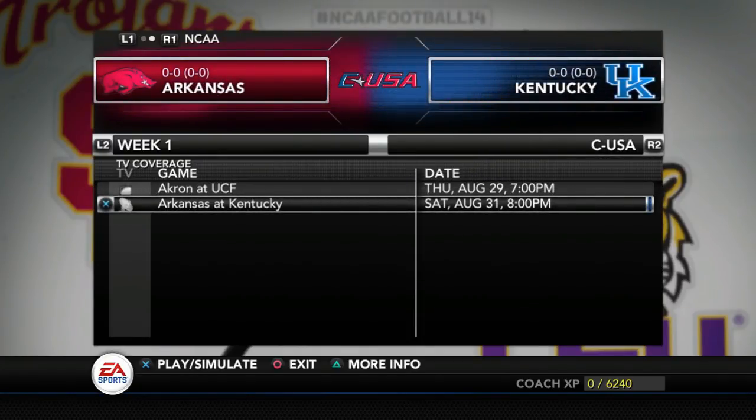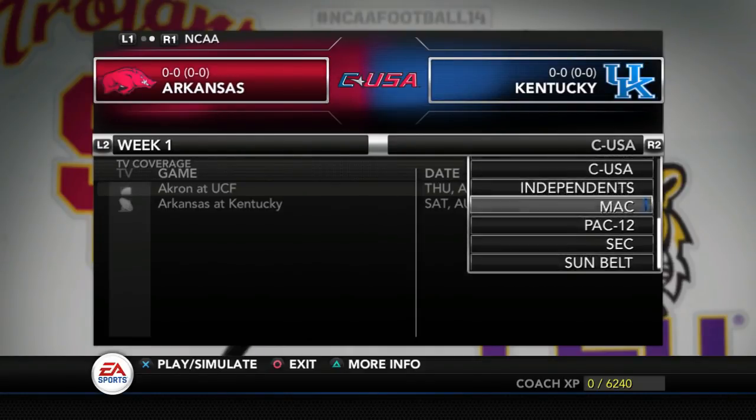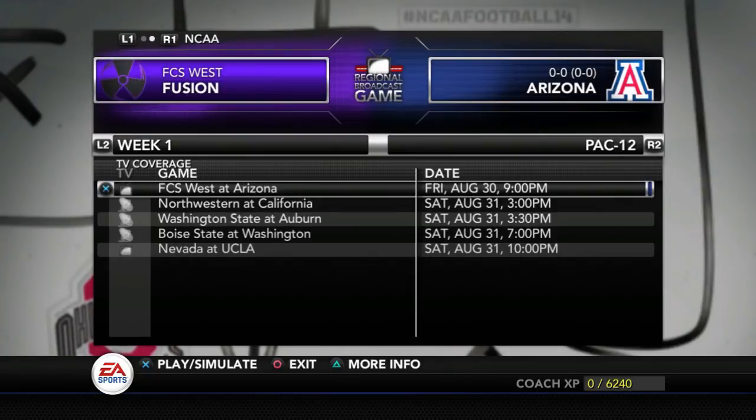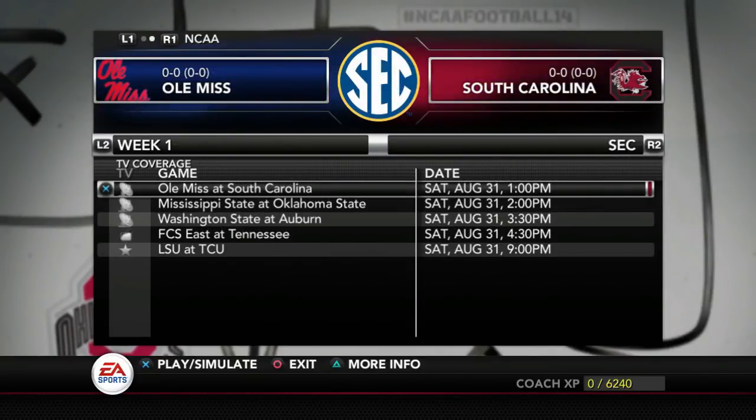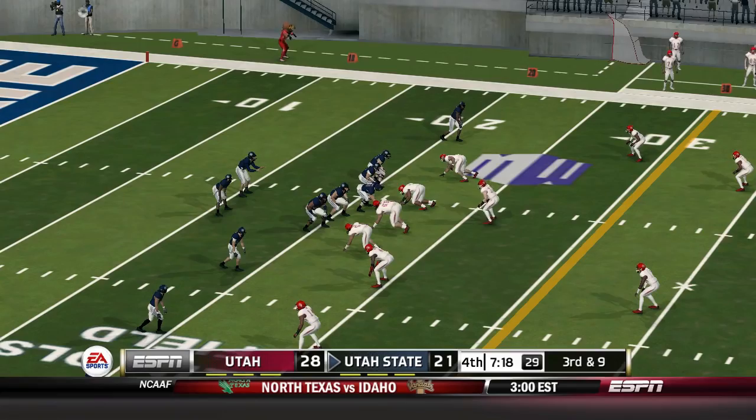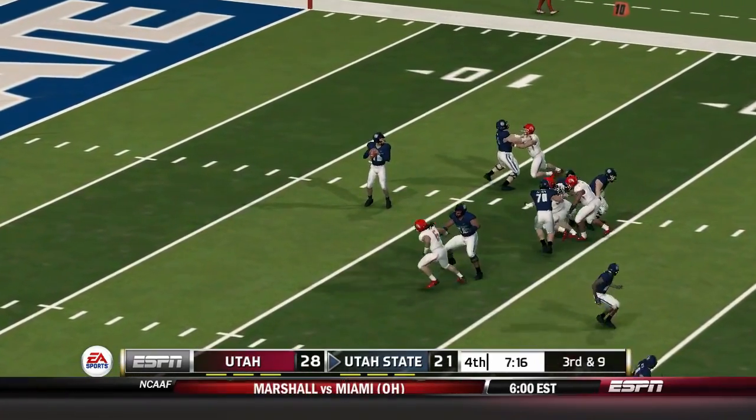We see Arkansas at Kentucky, a Conference USA game there. And if you missed episode 1, go back and check it out. You can see how we realign these conferences. 9 teams in each conference. Everyone plays everyone. Again, the bottom team falls out. An independent school replaces them. We got Ole Miss at South Carolina in the SEC, another matchup there. So that's how we're going to do that.